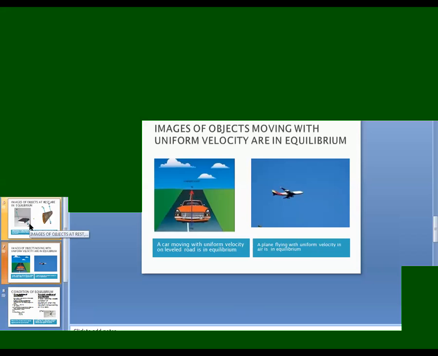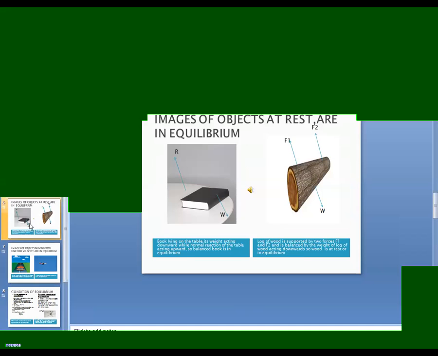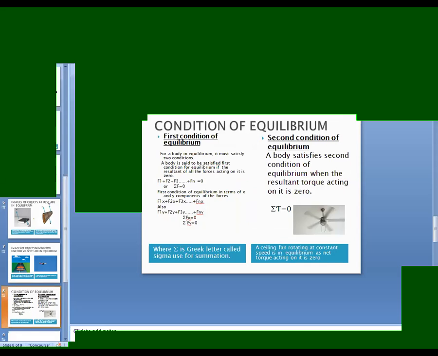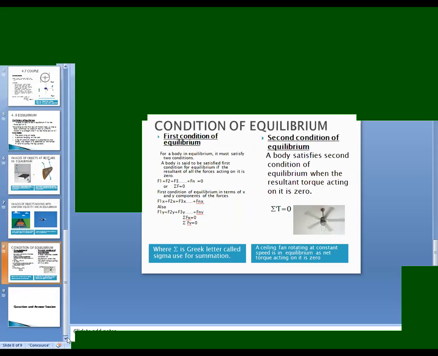This satisfies both the first and second conditions of equilibrium. So a body is in equilibrium position if the sum of all the forces acting in the x direction and y direction equals 0, and the sum of all the torques acting on the body is 0.